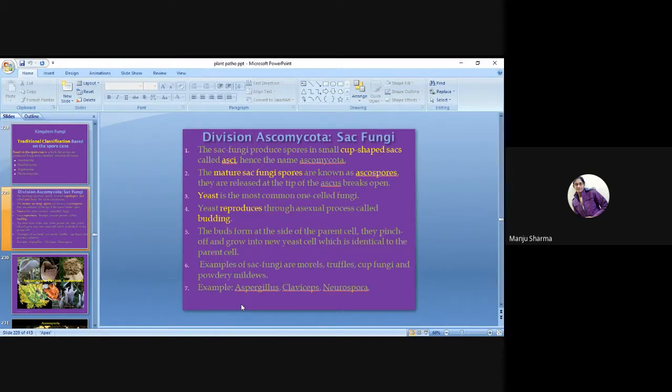So first is the division Ascomycota, sac fungi. The sac fungi produce spores in small cup-shaped sacs that are called asci, hence the name Ascomycota. The mature sac fungi spores are known as ascospores. They are released at the tip of the ascus.